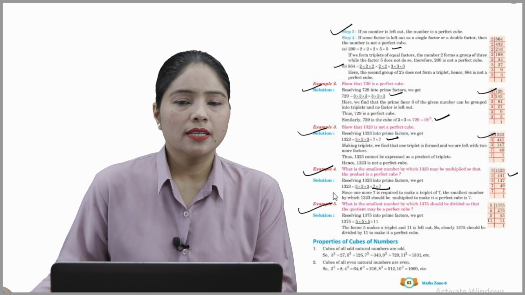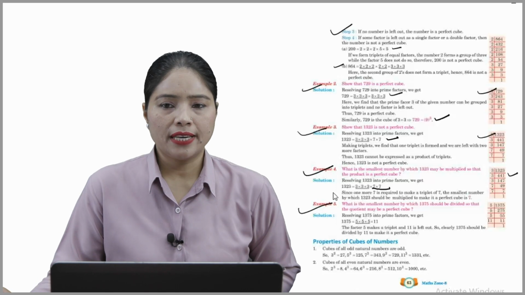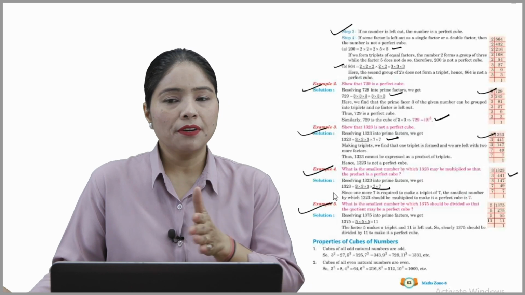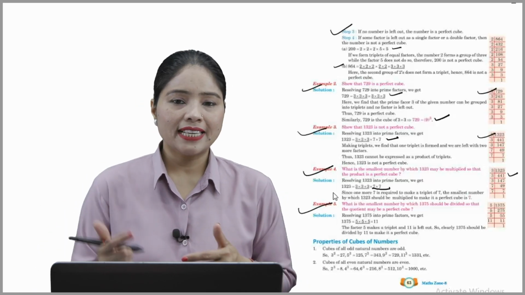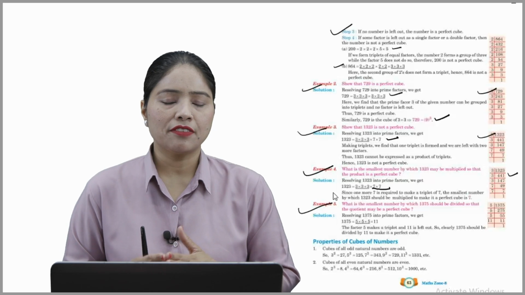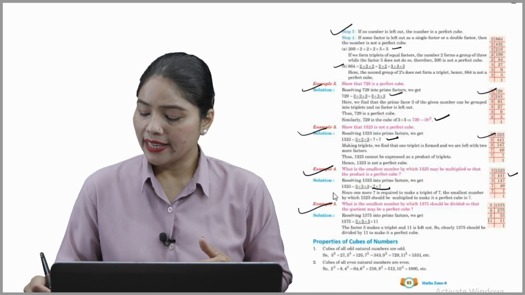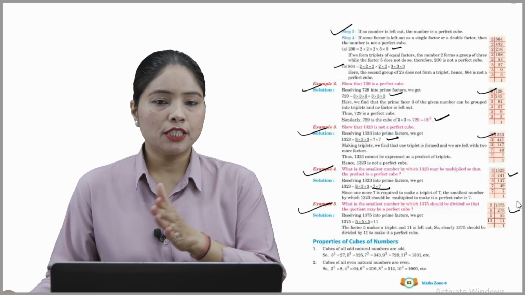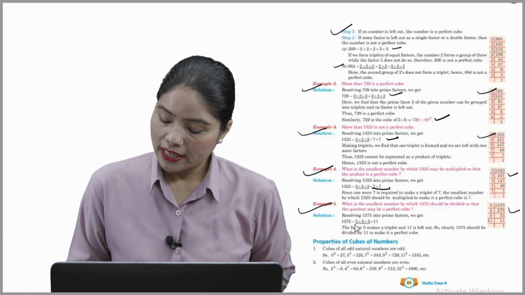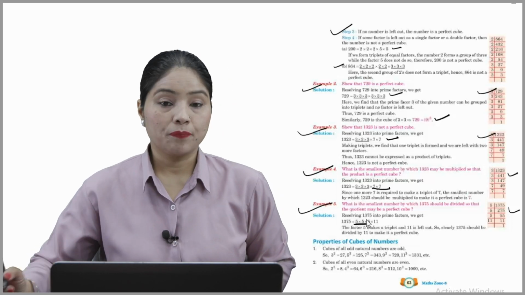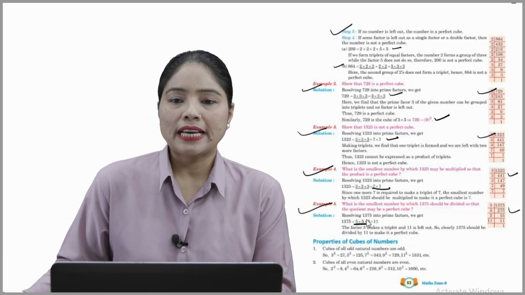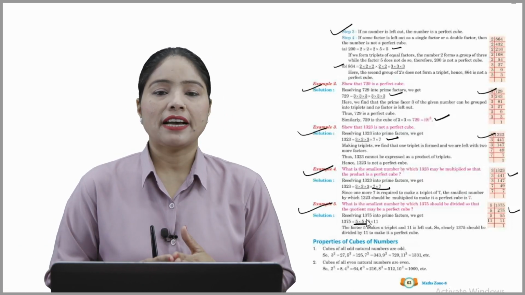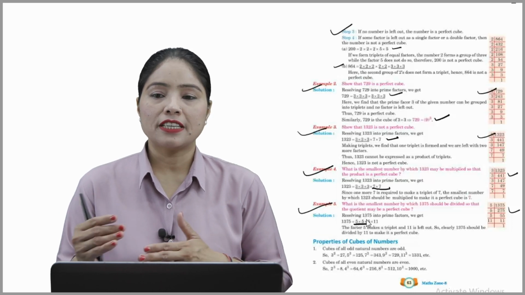What is the smallest number by which 1375 should be divided so that the quotient may be a perfect cube? For that, we resolve 1375 into prime factors, and we get 5 into 5 into 5 into 11. So this is our triplet, but 11 is left over. The factor 5 makes a triplet and 11 is left out. So clearly 1375 should be divided by 11 to make it a perfect cube.